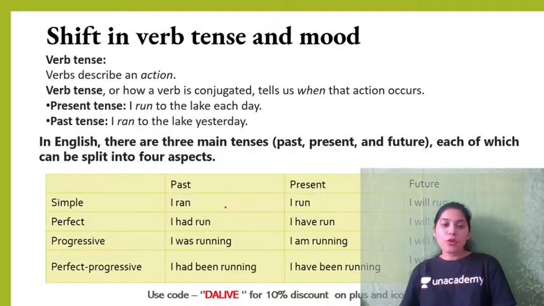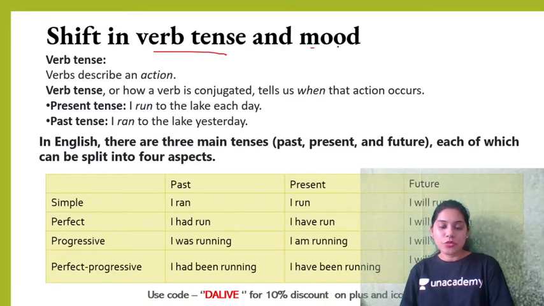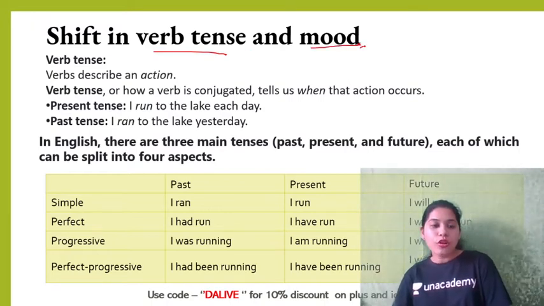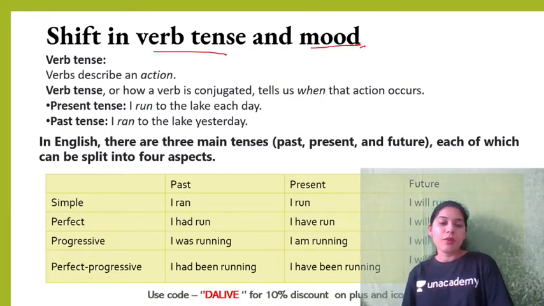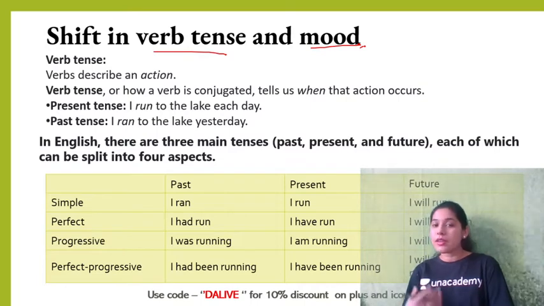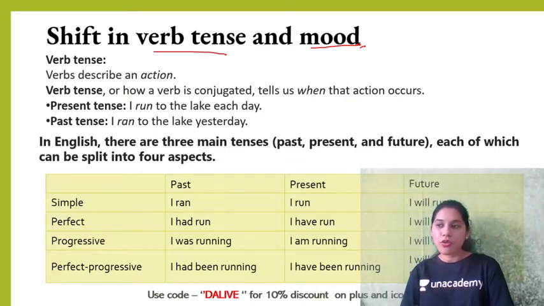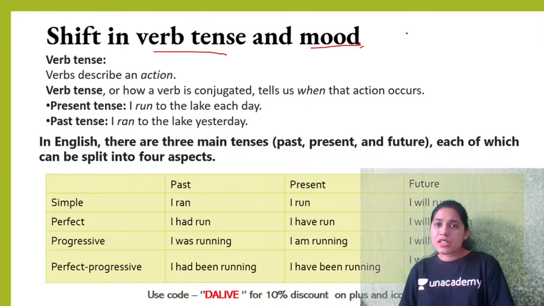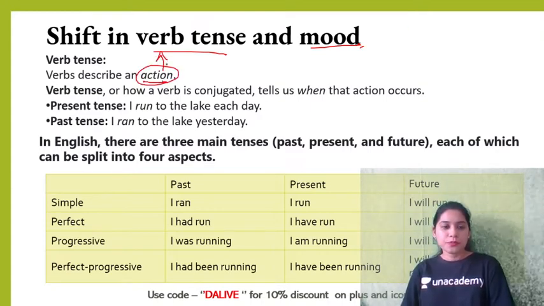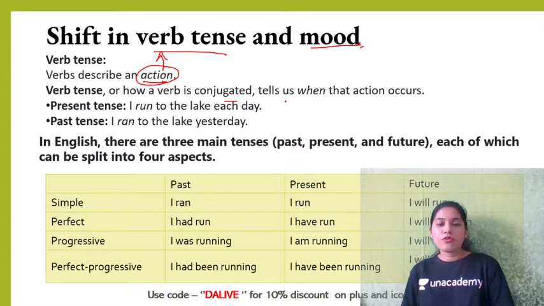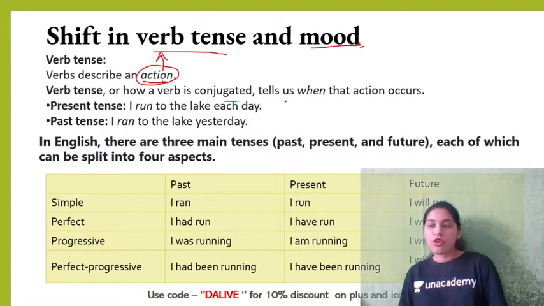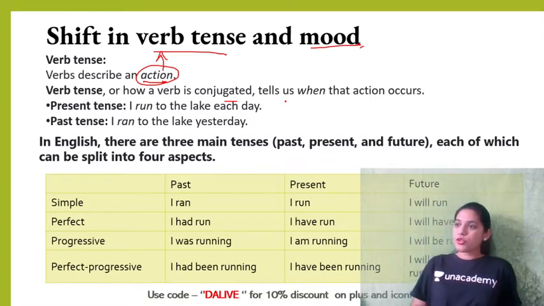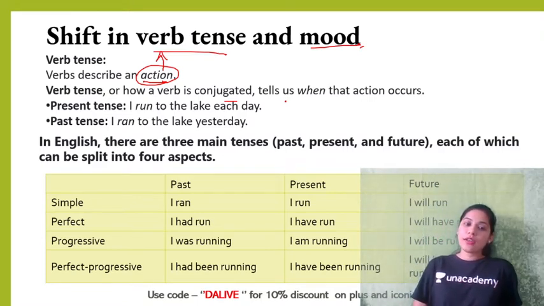Now let's talk about verb tense and mood, everyone. So new rule. So what are verbs first of all? Verbs describe an action like teaching, playing, listening. You're listening to me right now, writing, right, singing. All these verbs or actions are known as verbs. Now we use verbs in different forms, like I ran, I was running, ing form, or I'm contributing here, I contributed there, ed form.